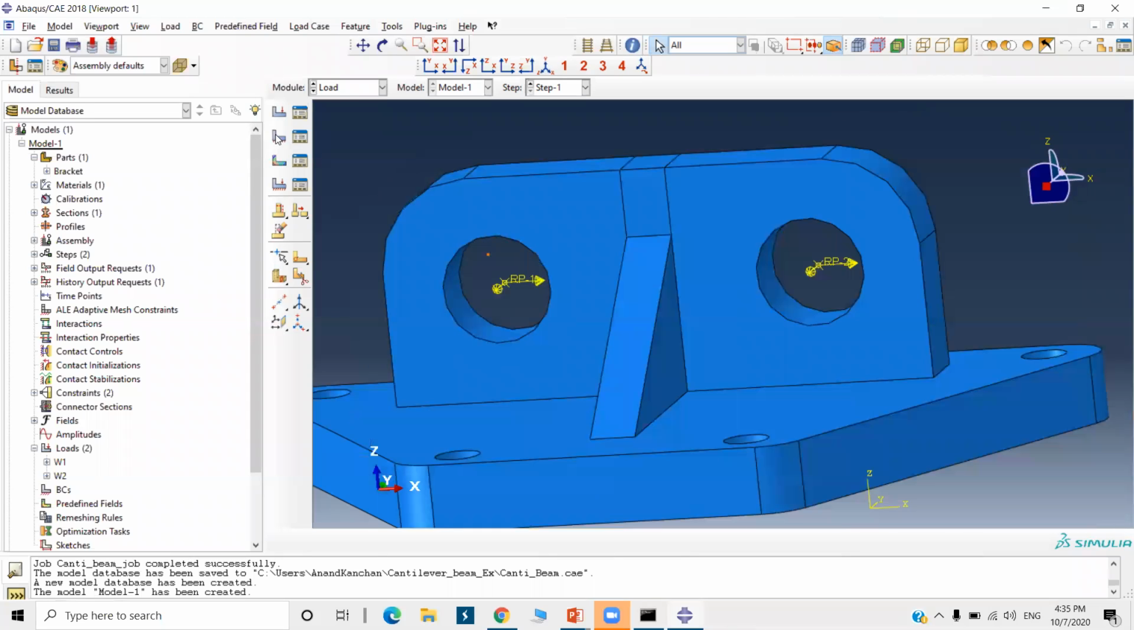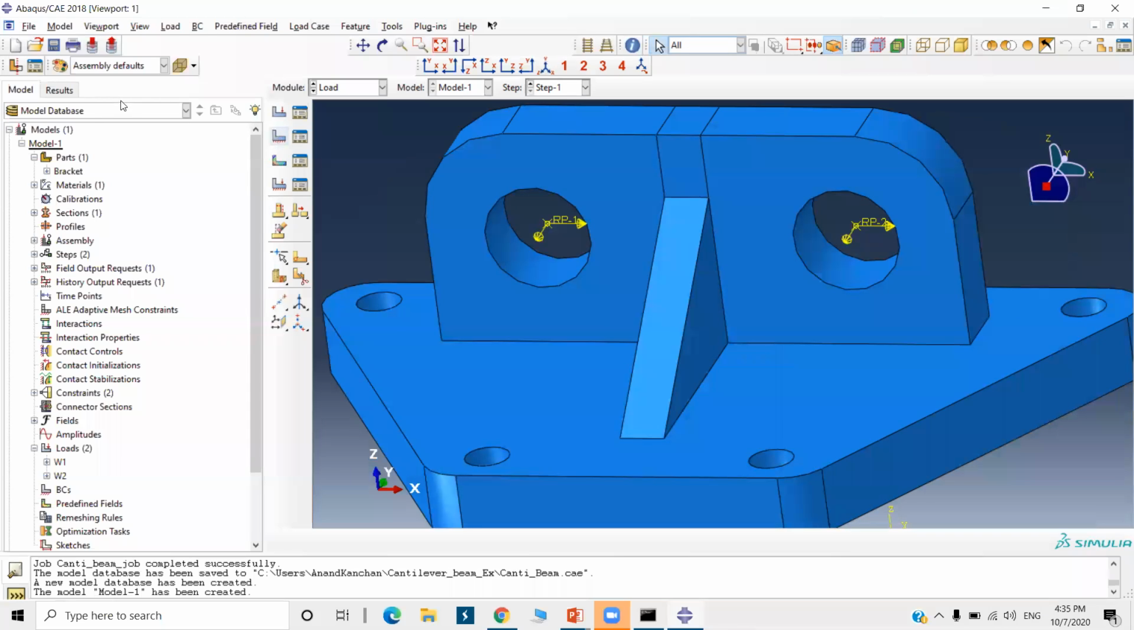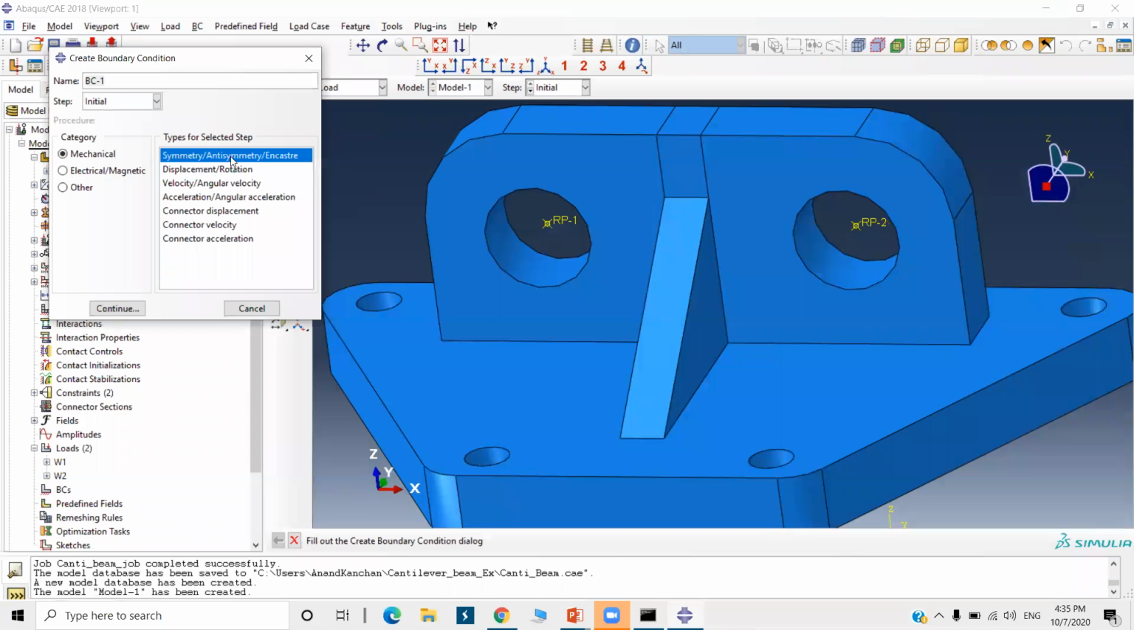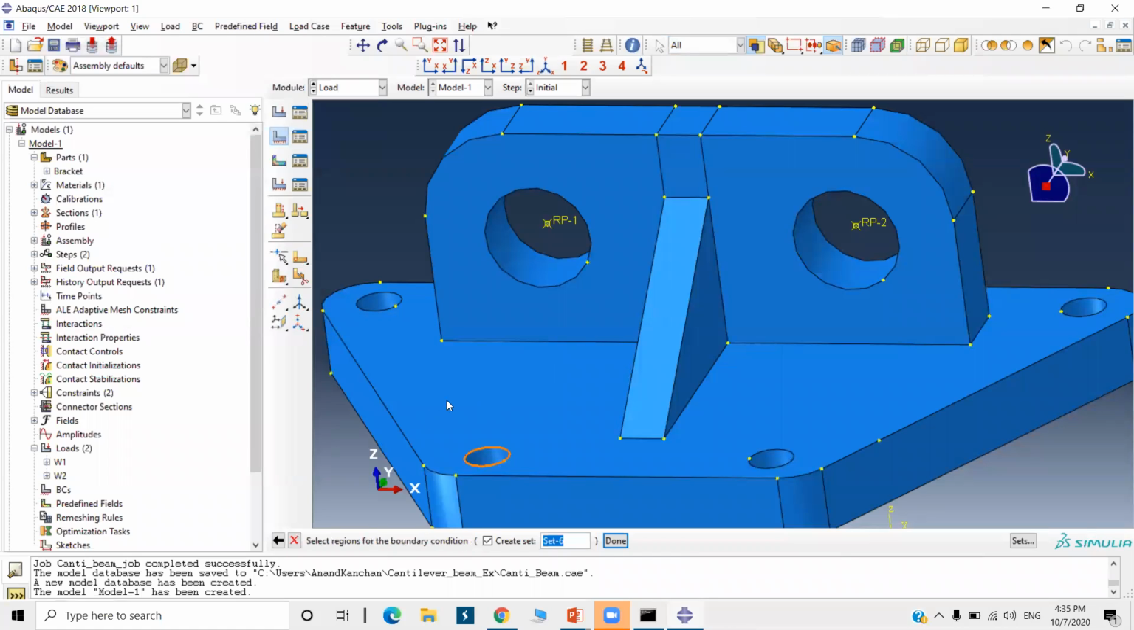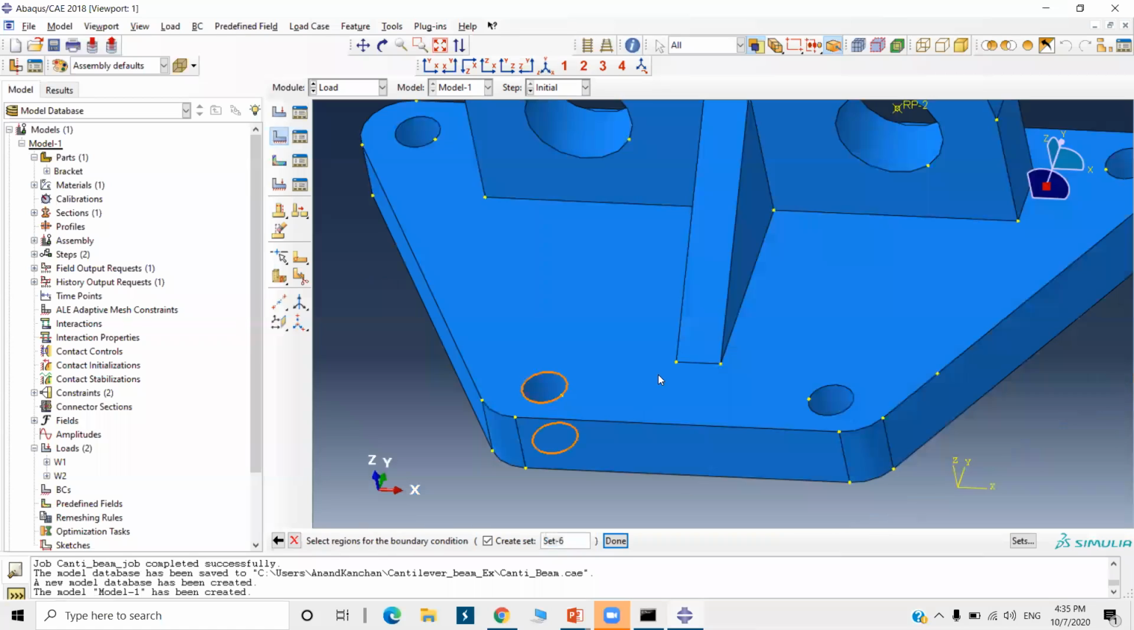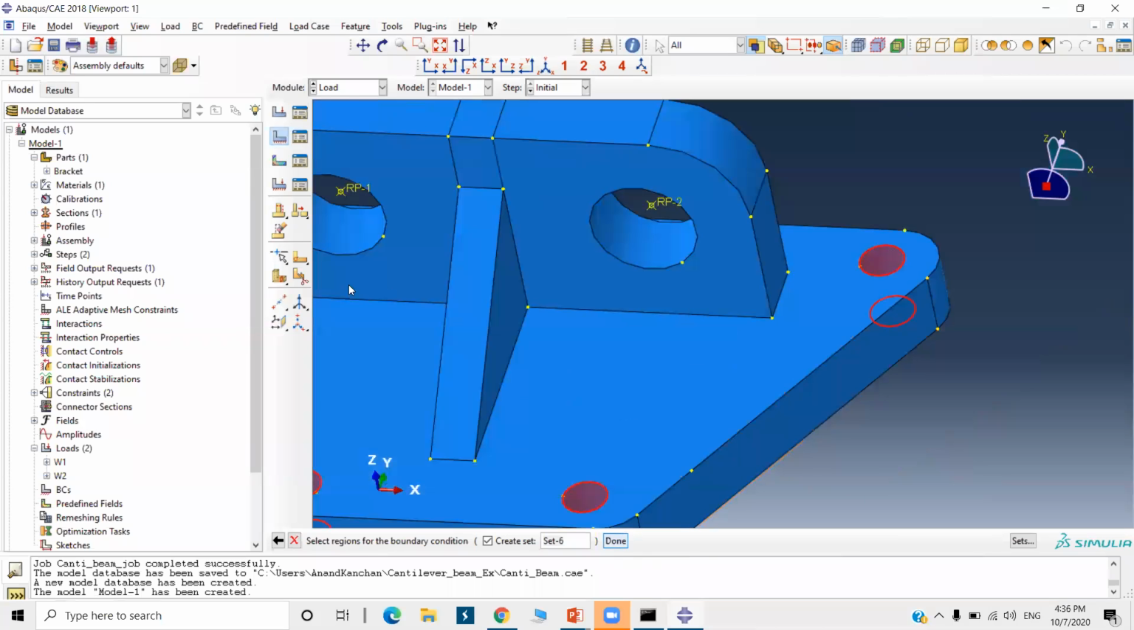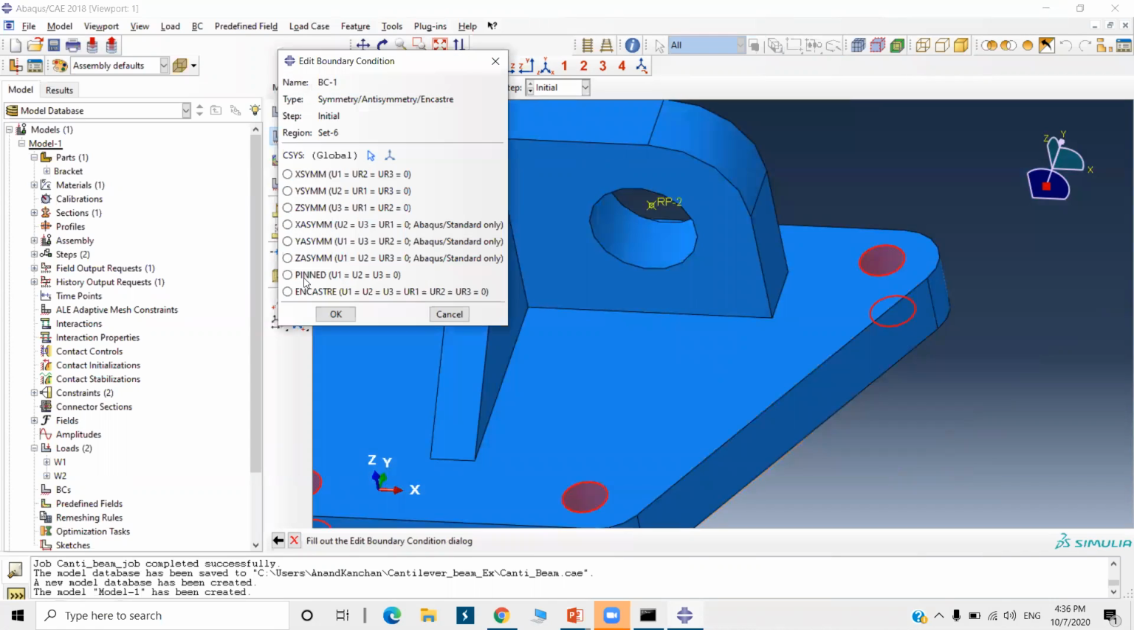Now we have to fix this. Go to boundary condition here. Select symmetry, anti-symmetry as type and step initial. So initially this is fixed, that's why I selected initial. Continue. Select these poles. This is the wrong selection. Now press the shift button. Okay, done now. Select this for this. Okay, I'm going to cancel it once again.